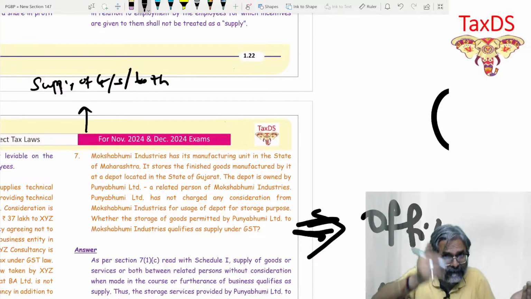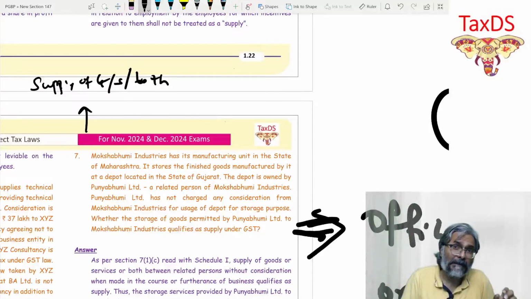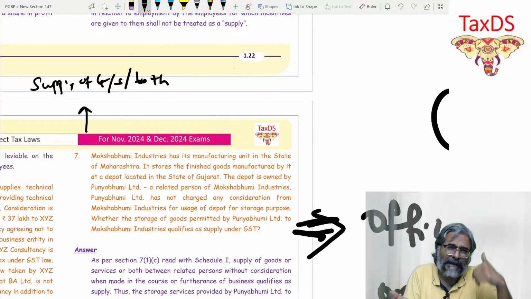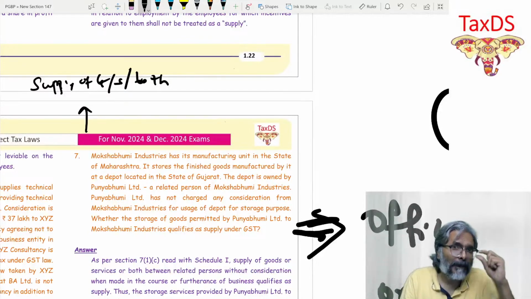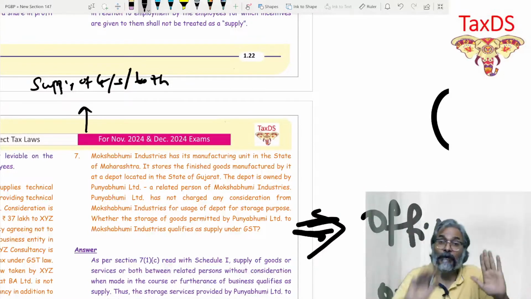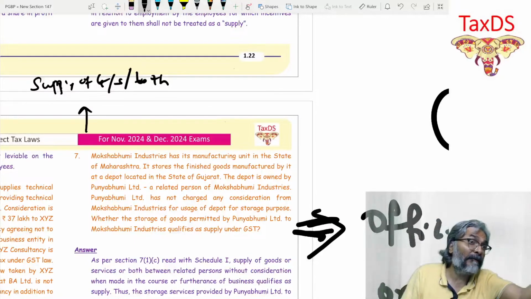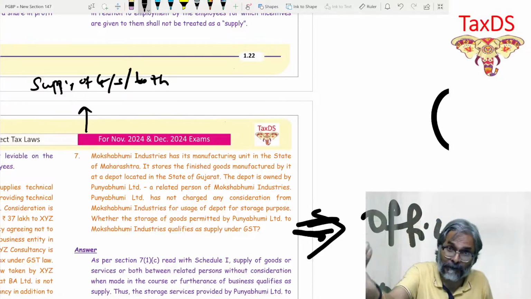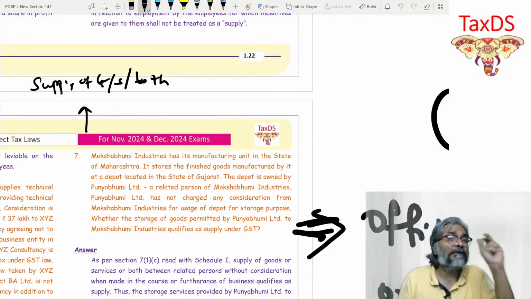This 7(1)(c), which we are doing right now between related persons or between deemed distinct persons, we know that there is no categorization that it is a supply of goods or a supply of service. It could be for both. So when you write in your answer, please ensure further refinement by writing supply of goods or service or both. When you are 100% sure that it is hitting both, not exclusively either goods or exclusively service, in such a case please ensure to write supply of goods or service or both.